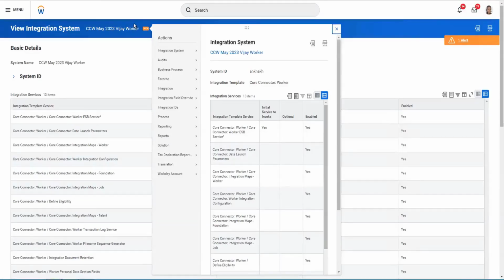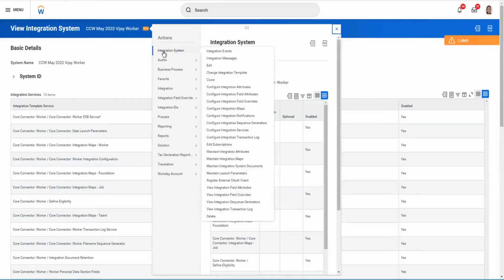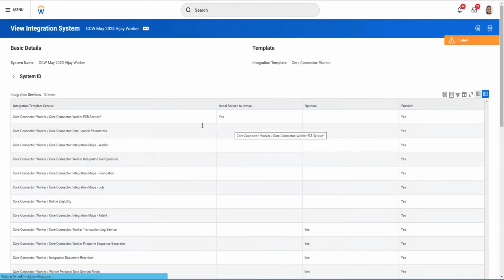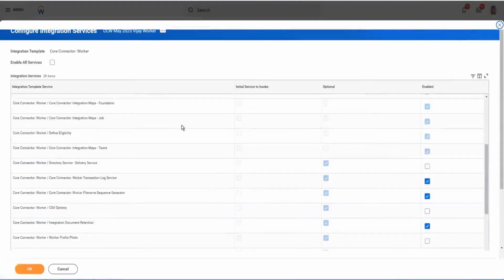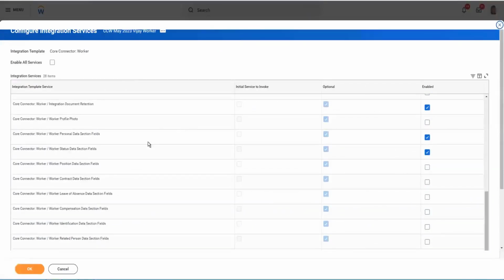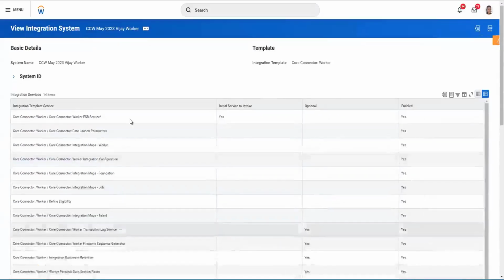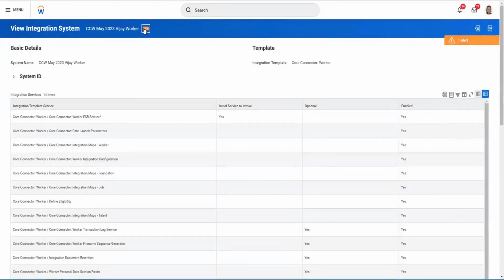Okay. So I'll go to my integration system. I'll come again, integration services. I'm assuming that my business title will be there in my position data section. So I'll just go here and enable the position data section, and I will click OK. Now my section is enabled.